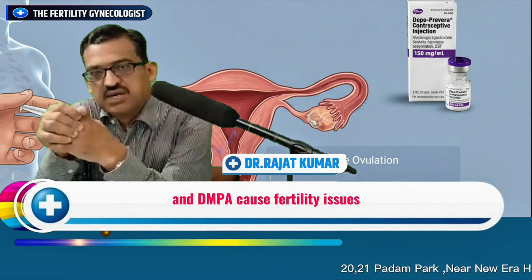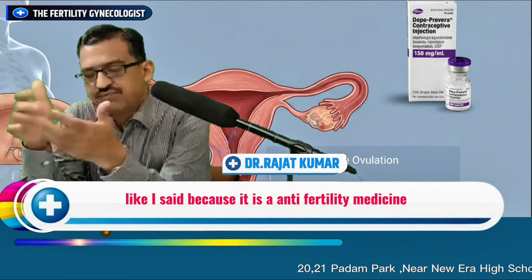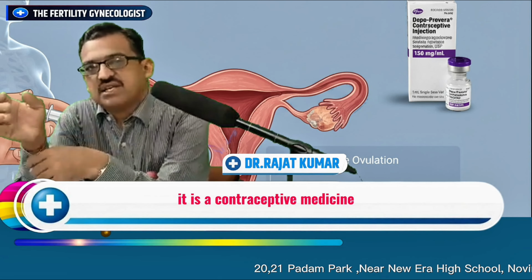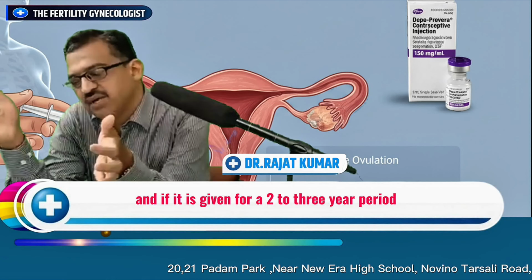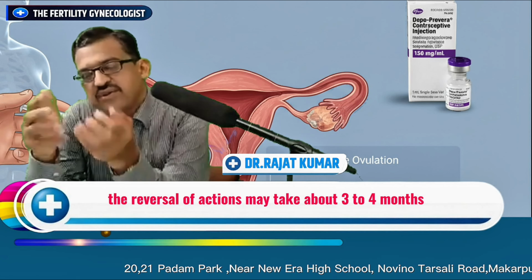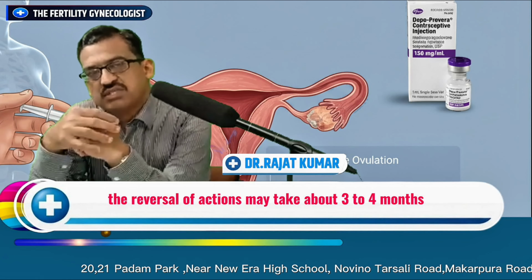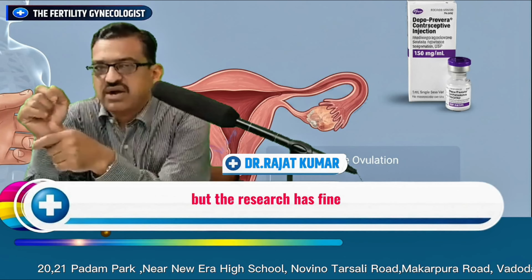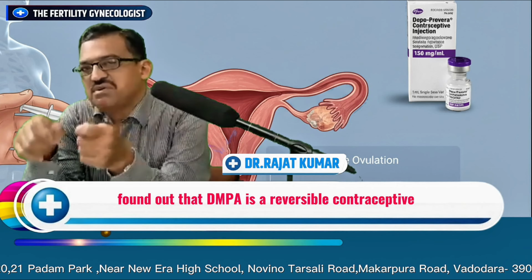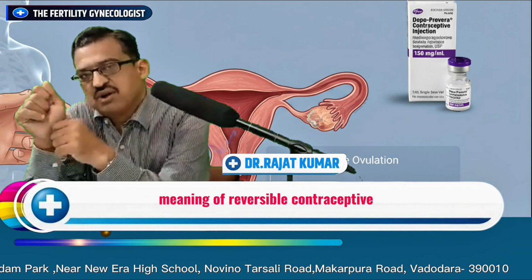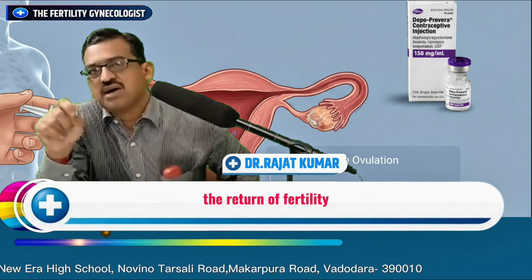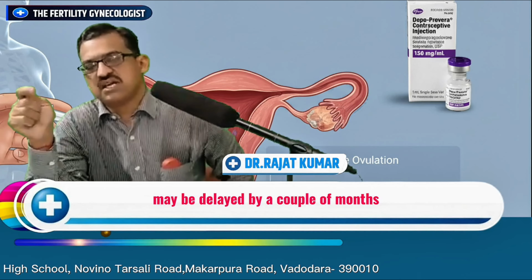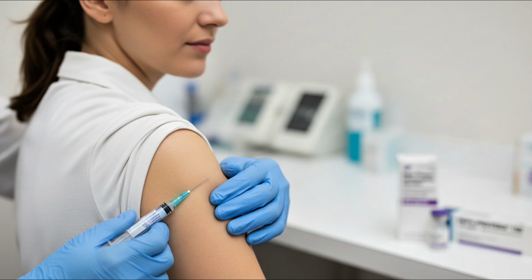Can DMPA cause fertility issues? Because it is an anti-fertility, contraceptive medicine, it thins the endometrium and dries the cervical mucus. If it is given for a 2 to 3 year period, the reversal of action may take about 3 to 4 months, but research has found that DMPA is a reversible contraceptive. Reversible means it does not cause permanent infertility. The return of fertility may be delayed by a couple of months after the last injection of DMPA, but that does not mean that it causes infertility.